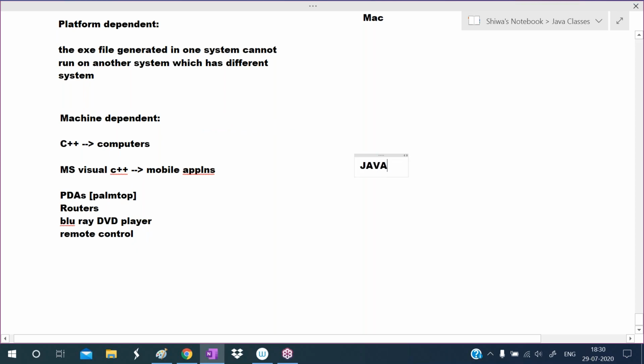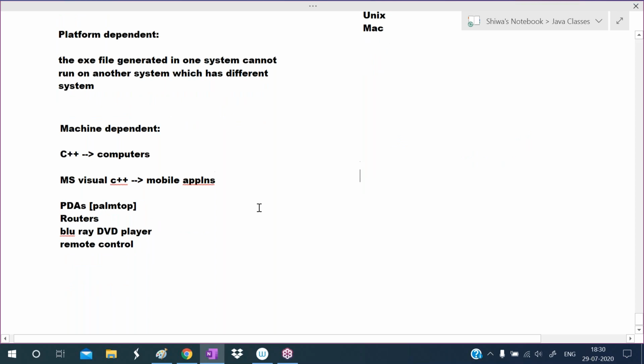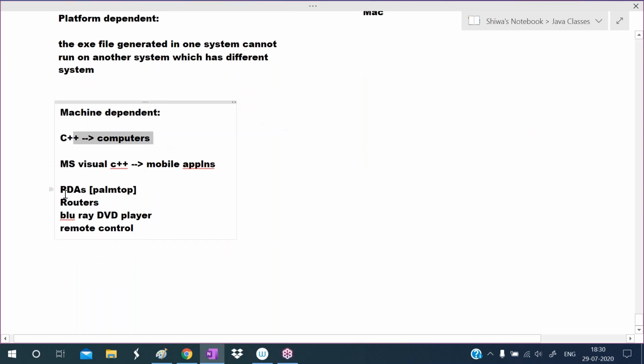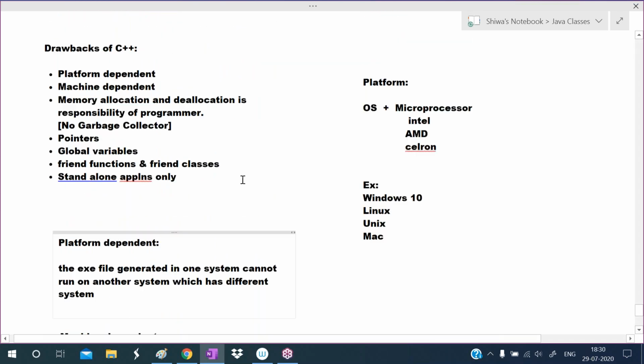Whereas Java supports billions of devices. So that's why Java became famous. Java is an advanced version of C++. So C++ has drawbacks, and to avoid those drawbacks they introduced the advanced version of C++, that is Java. Java is platform independent and machine independent, whereas C++ is platform dependent and machine dependent. It depends on the operating system and it can run on computer only. We cannot run C++ applications on many other devices.